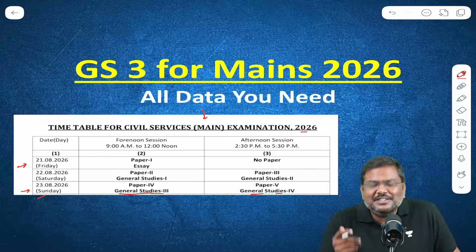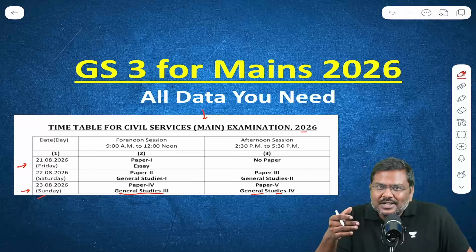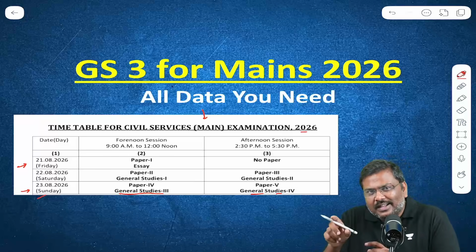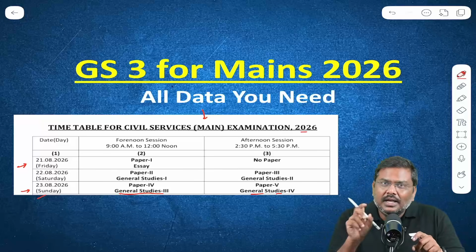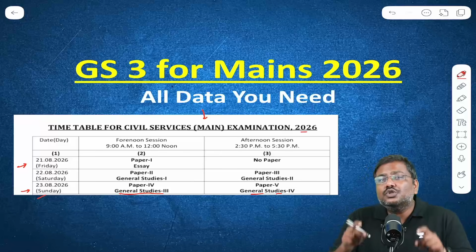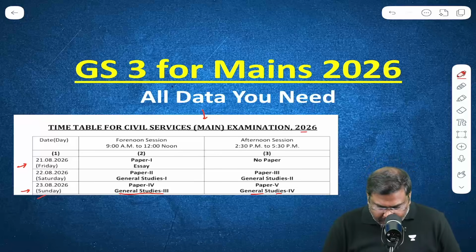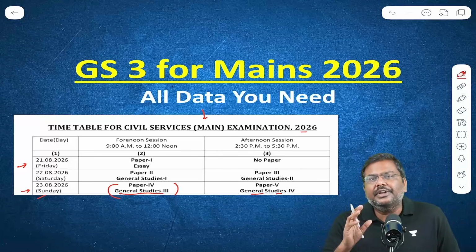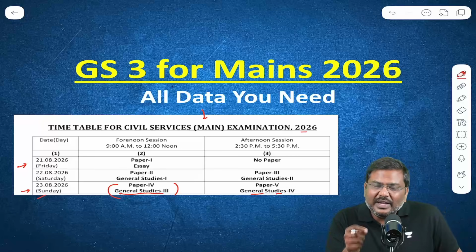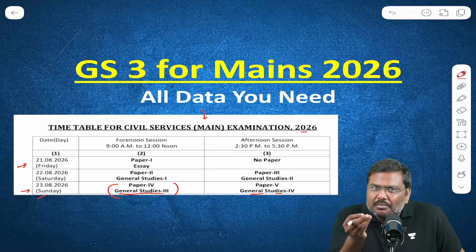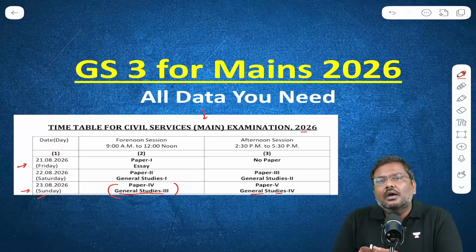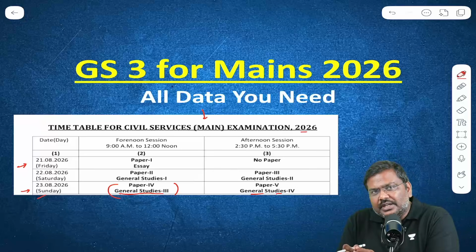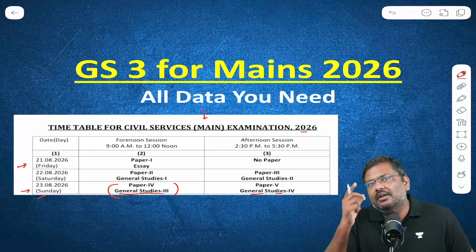But coming to the serious issue now, out of all the general studies papers for which you will write the answers, one paper you will find very difficult to write all the answers, but more importantly, to score a very good number of marks, is the general studies paper 3. One of the reasons why you have not been able to get good marks so far is because the answers that you have written, though they have good points, lack any kind of data.